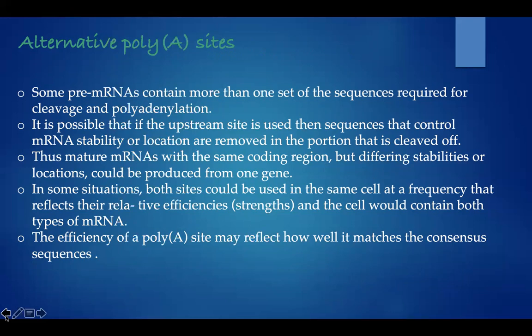In some situations, both sites could be used in the same cell at a frequency that reflects their relative efficiencies, meaning their strength, and the cell would contain both types of mRNA. The efficiency of a poly A site may reflect how well it matches the consensus sequences.